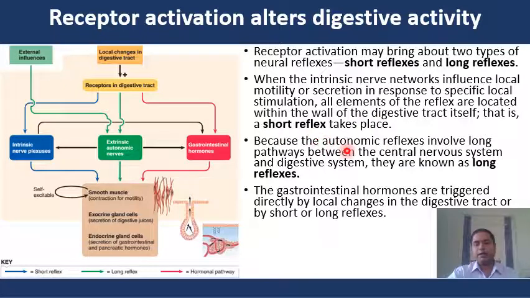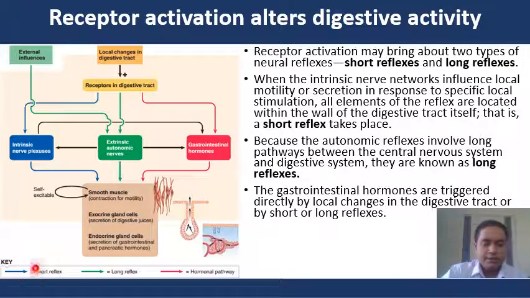Because autonomic reflexes involve a long pathway between the central nervous system and the digestive system, they are known as long reflexes. The gastrointestinal hormones are triggered directly by local changes in the digestive tract or by short or long reflexes. So in this figure we can understand the short reflexes, long reflexes and hormonal pathway.